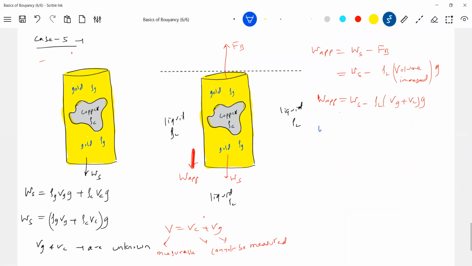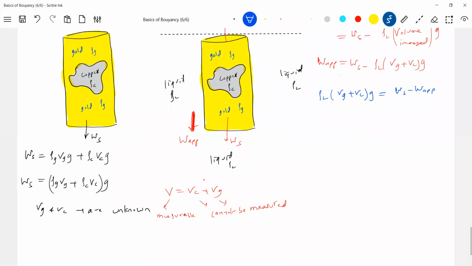You can see now the formula will become rho L. So in place of Vg, what we can write is V minus Vc. Okay, Vc gets cancelled, no? Let me simplify.